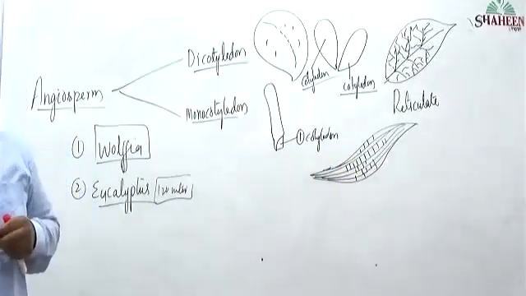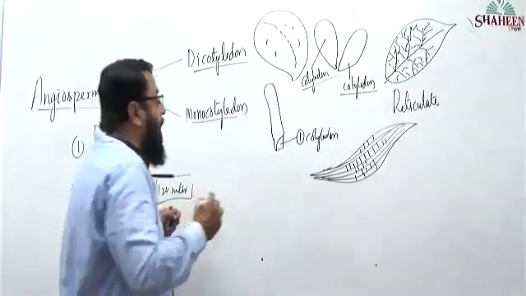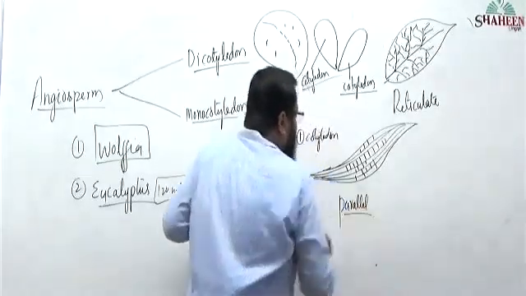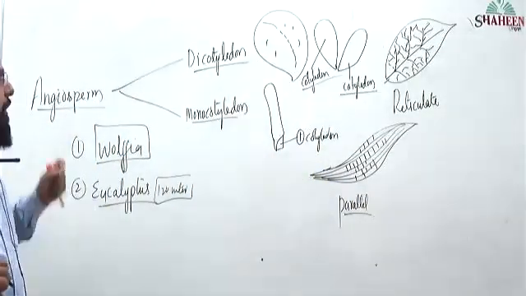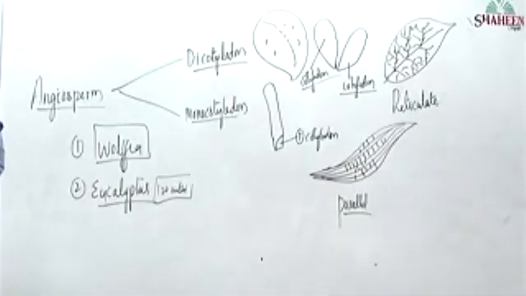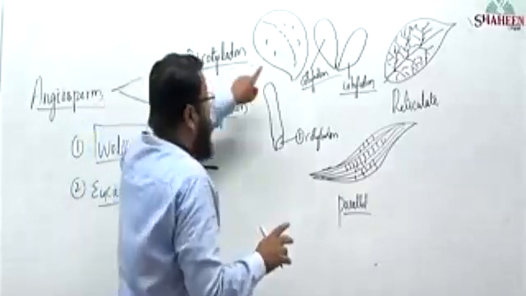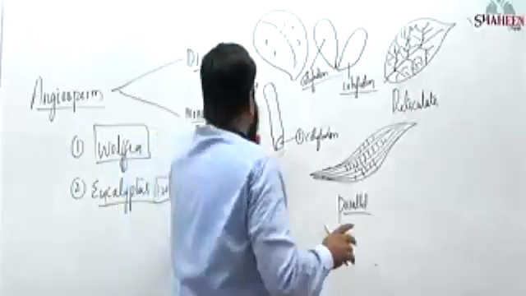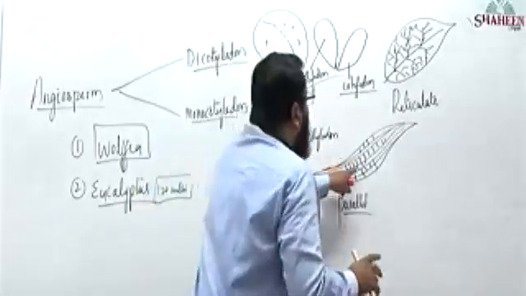This type of venation is called parallel venation. So two differences: dicot will have two cotyledons, monocot will have one cotyledon. Dicot will have reticulate venation, monocot will have parallel venation.